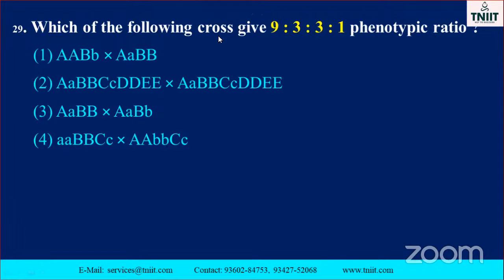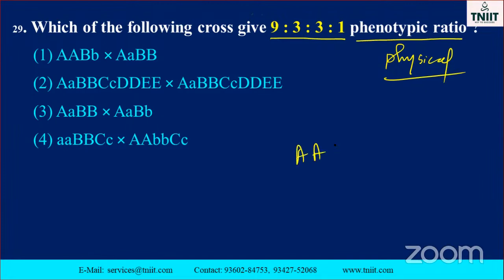Listen here. Which of the following crosses gives 9:3:3:1? Just note it down. This one mostly comes under which characteristic? Dihybrid. Phenotypic ratio, phenotypic, physical appearances. See here: capital A, capital B, small b, capital A, small a, capital B, capital B. It is not a dihybrid. Dihybrid, how will it be there? Capital A, capital B into small a, small b, like that. It will be there.